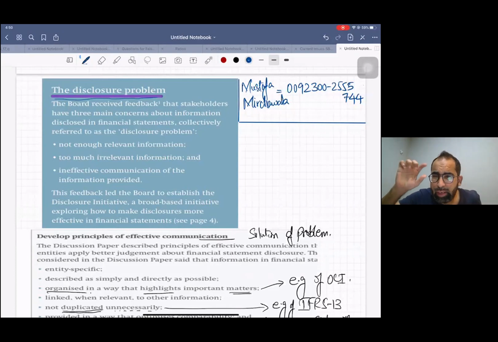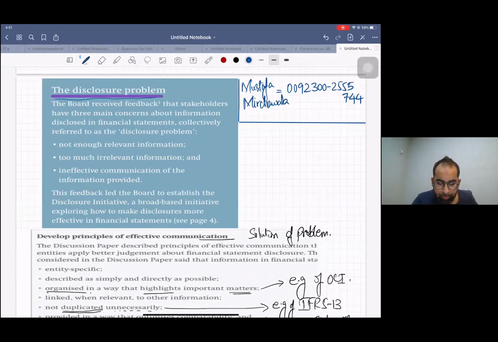In the past I made a video on this, the OCI thing, that many of the shareholders, it is the research, that many of the shareholders only see the profit and loss page. There is a big quantity of shareholders who only see the profit and loss page, nothing else. So the International Accounting Standards Board is thinking to reduce the disclosure requirement, to make the disclosure requirement perfect.